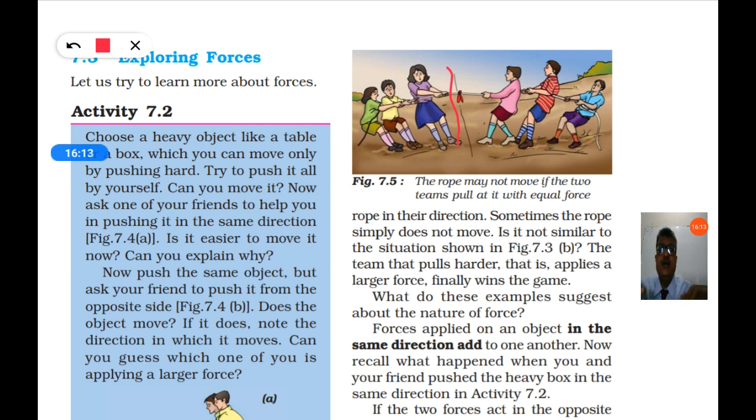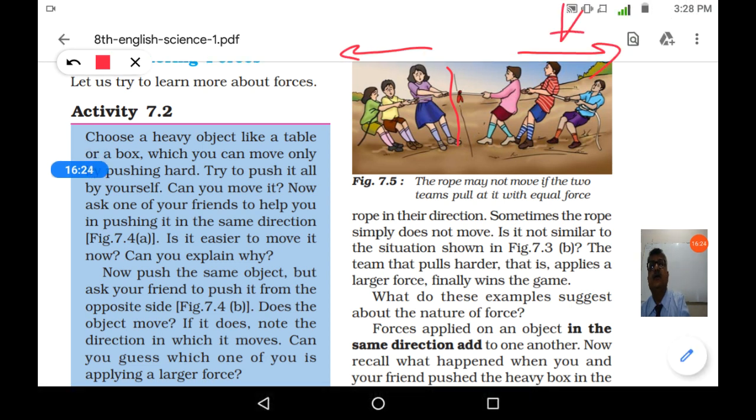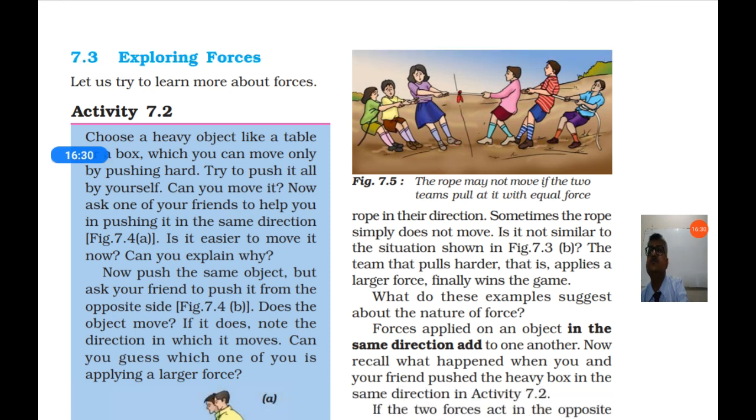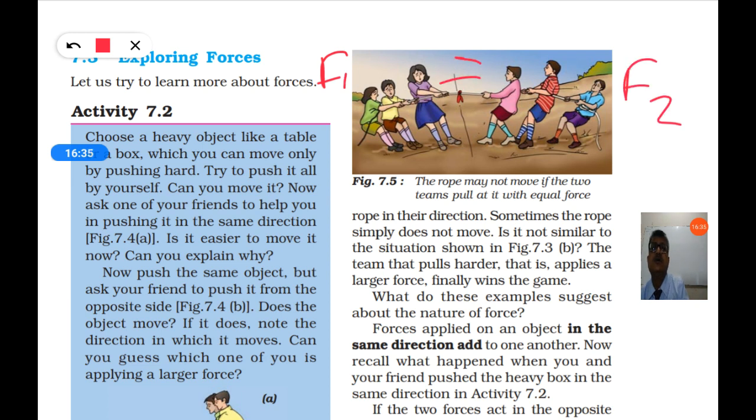When is this possible? If both are applying the same force in opposite directions, if F1 is equal to F2, then there is no movement of the rope; it will remain in the center. Is it not similar to the situation shown in 7.3b? In 7.3b, two girls are pulling each other and they will remain at the same place.